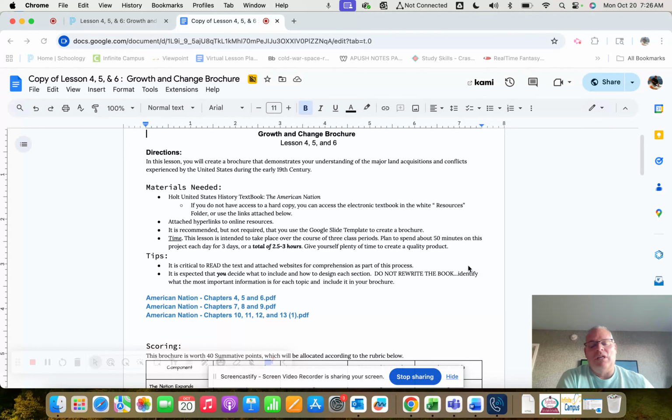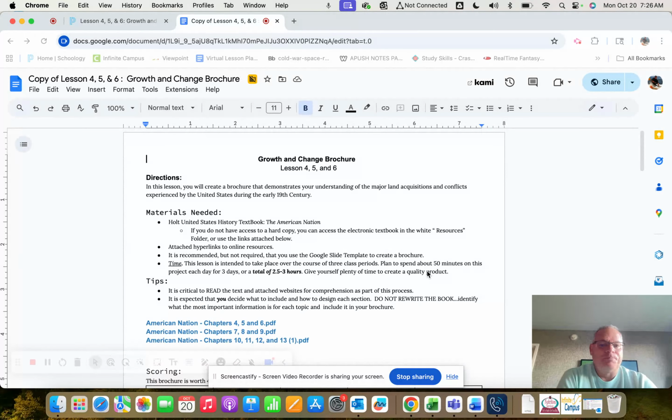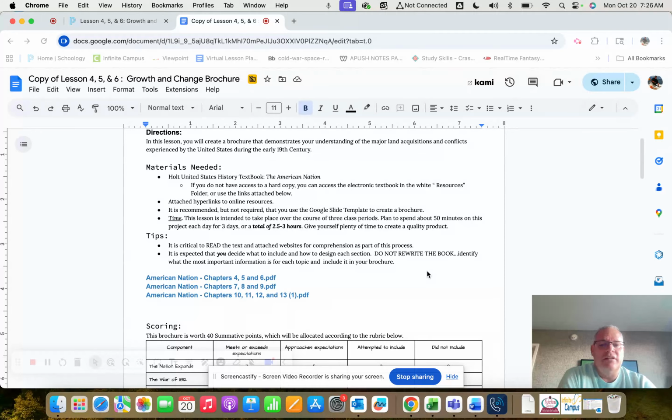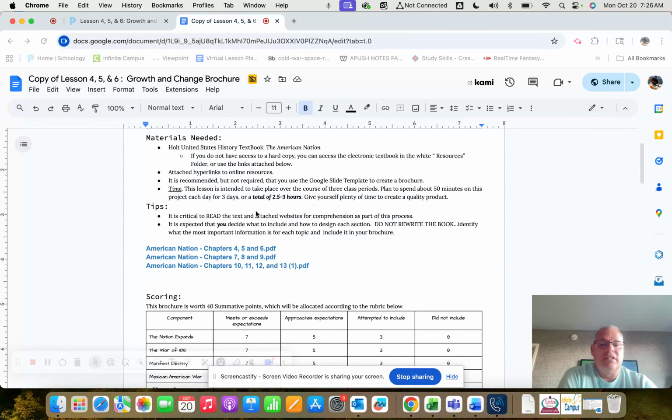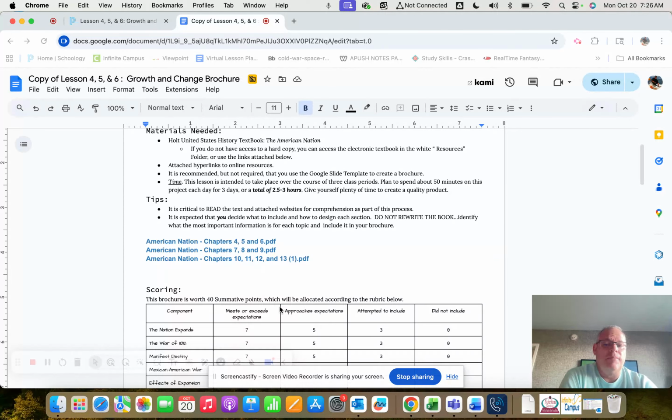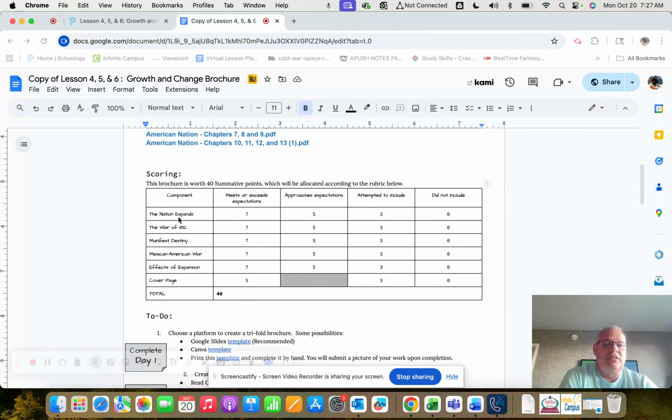Now, for you this week, we're looking at our Growth and Change brochure. So we went through all the specifics and details last week on our Monday morning message, just for those people who wanted to get started early. But what you have is this. You have your textbook links right here. Now you have these topics that you're going to cover out of the textbook. So this is something where you have to access that textbook.